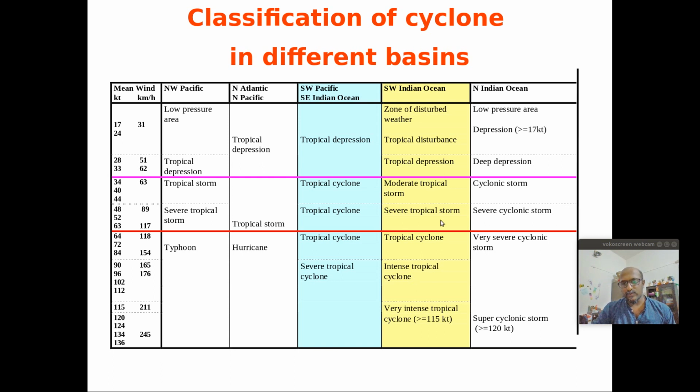The Southwest Indian Ocean has the same type of classification, and in the North Indian Ocean we classify these systems as tropical depression, cyclonic storms, severe cyclonic storms, very severe cyclonic storms, and then super cyclonic storms. Super cyclonic storms in the Atlantic are known as super hurricanes, and in the Pacific as super typhoons.